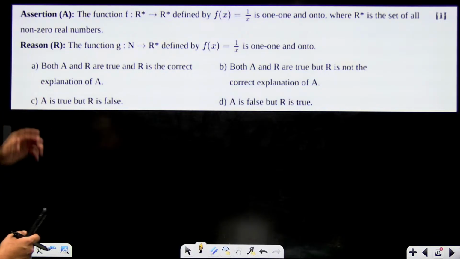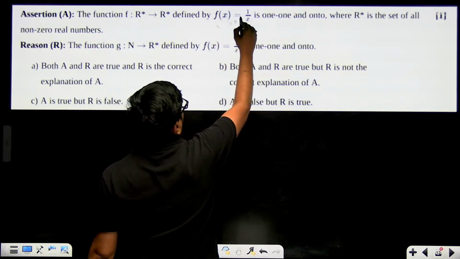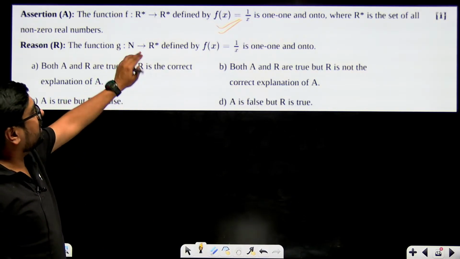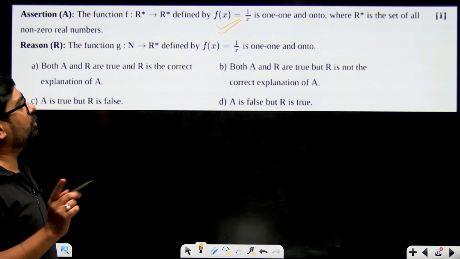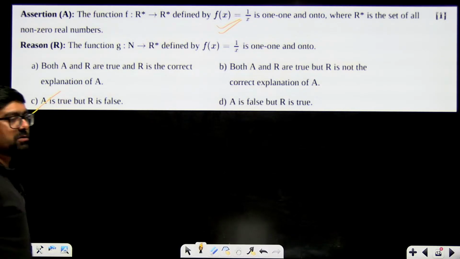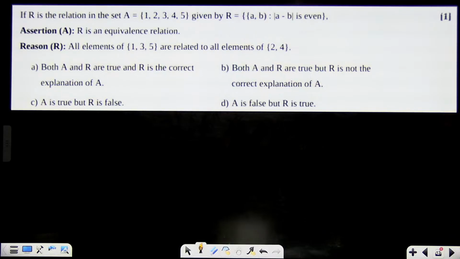Now what about this function? This function I think just now we solved, right? Yeah, just now we solved. So this has come in assertion reason also. Assertion means that function is 1-1 and onto, this function came out as 1-1 and onto both, and if you change the domain to N and range remains the same, then it will be 1-1 but not onto. That means reason is false, right? Assertion is true and reason is false will be your simple answer.